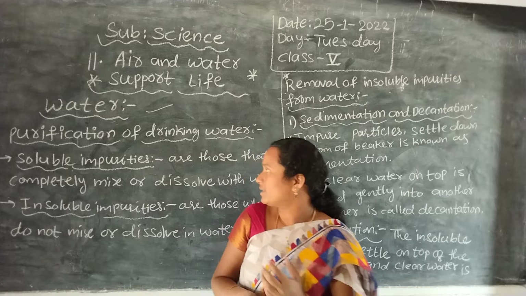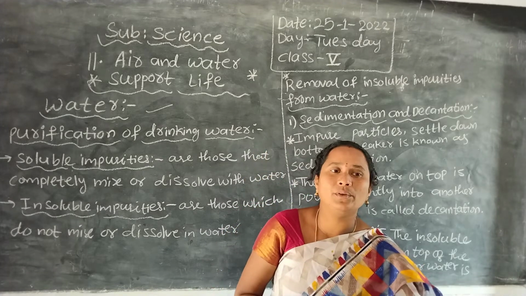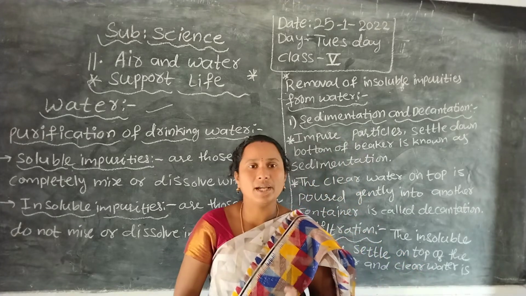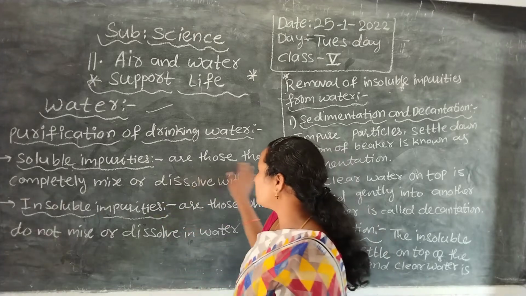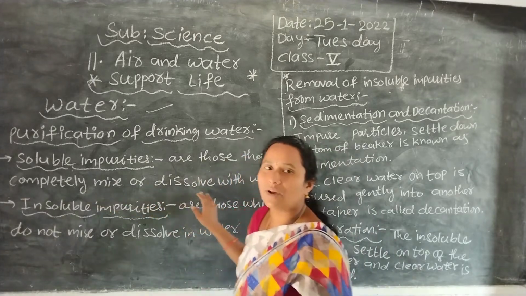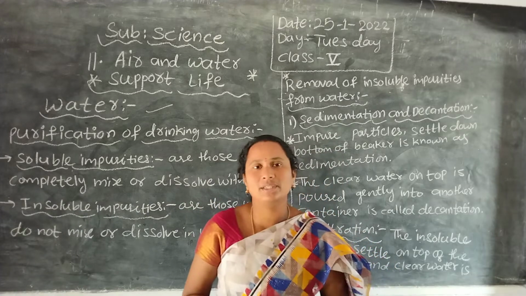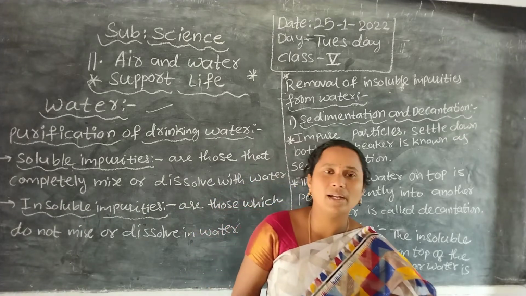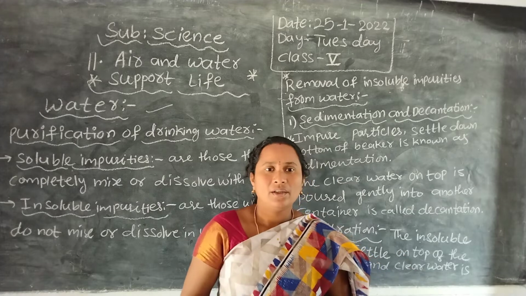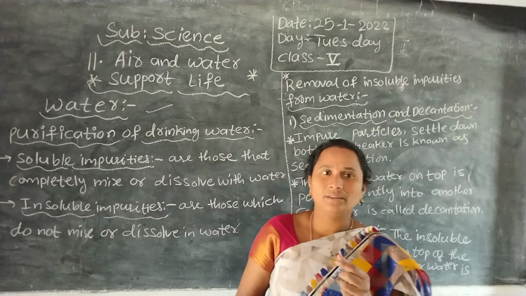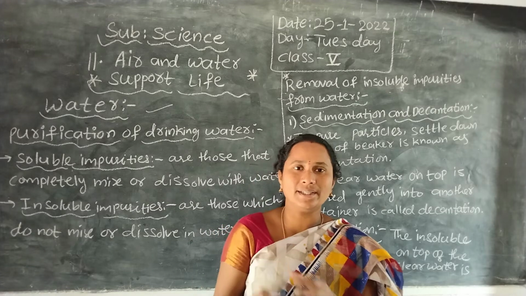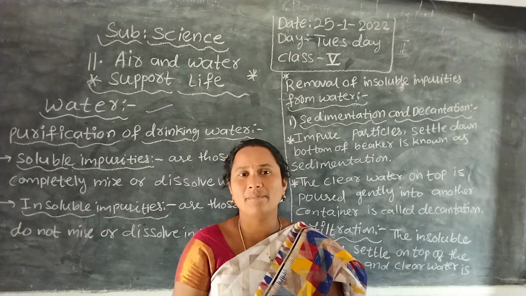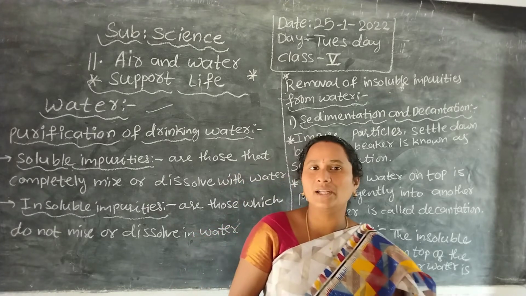In water we have two types of impurities: soluble impurities and insoluble impurities. Soluble impurities are those that completely mix with water, for example salt water and sugar water. If you mix salt or sugar in water and stir it, after some time can we see the particles of salt or sugar?